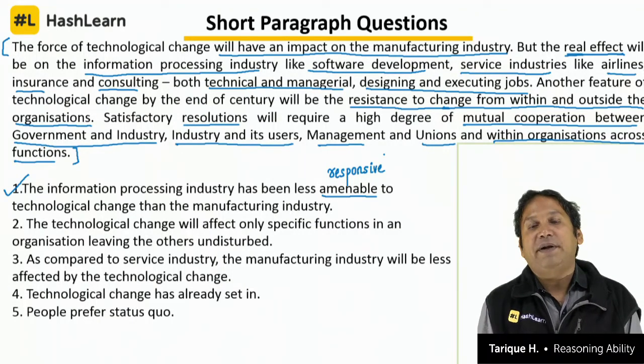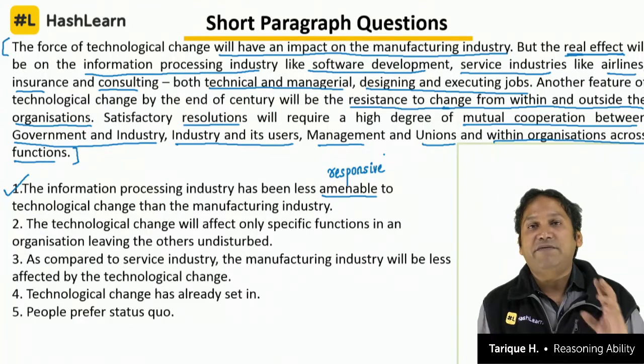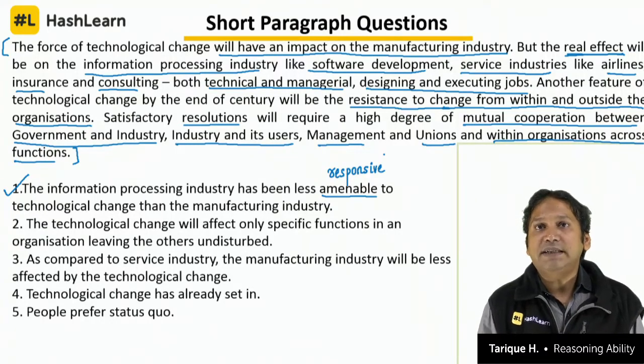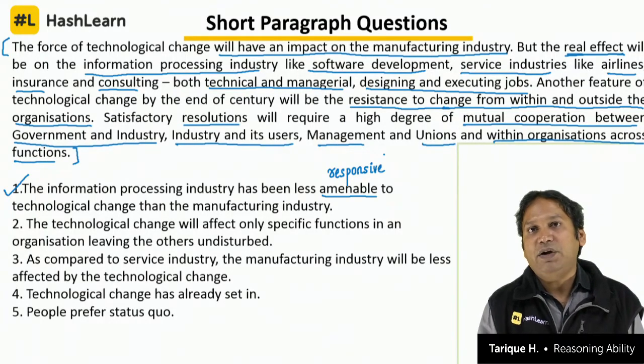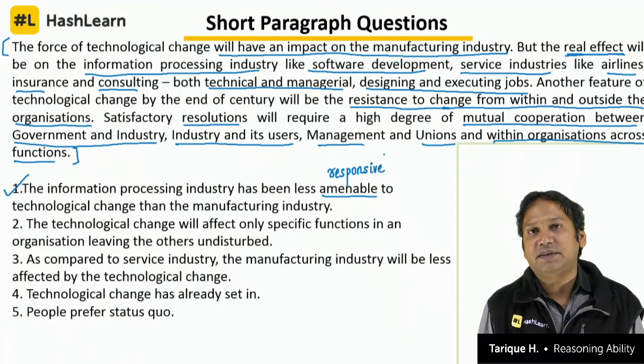So now you read this statement: the information processing industry has been less responsive to technological change than the manufacturing industry. According to the paragraph, which industry will have greater impact? Manufacturing will be impacted, but the real effect will be on information technology, services.